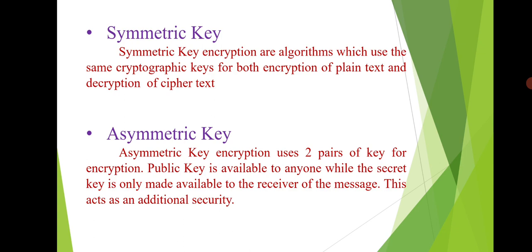Asymmetric key is nothing but here we use two pairs of keys. The public key is available to everyone, while the secret key is only made available to the receiver of this message. This acts as an additional security and it is more flexible compared to symmetric key.